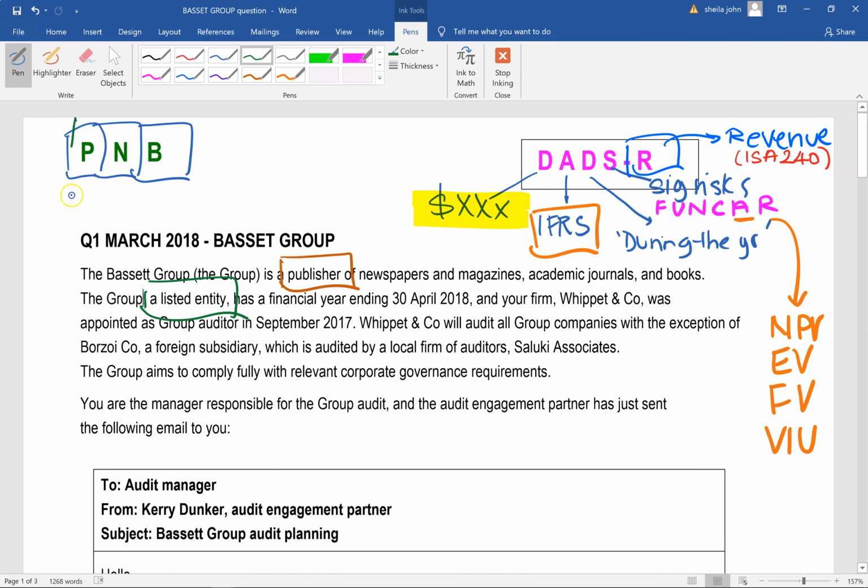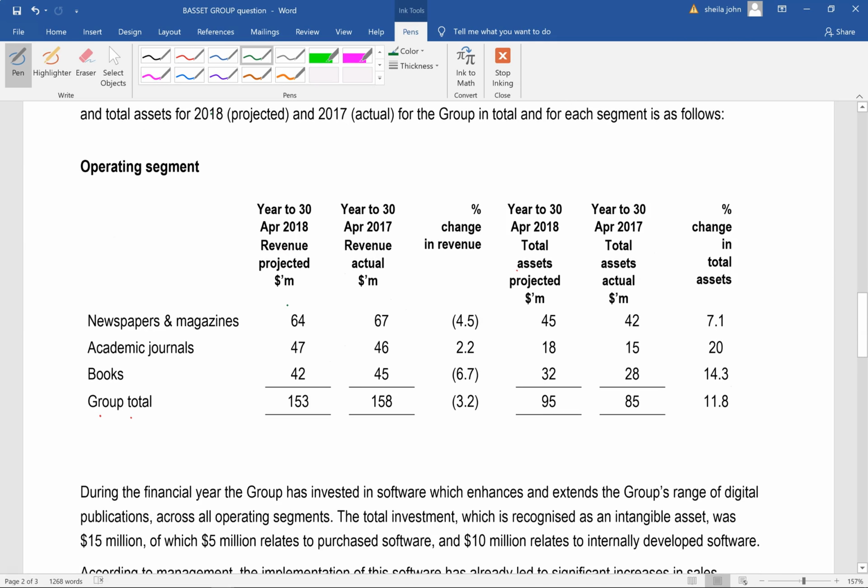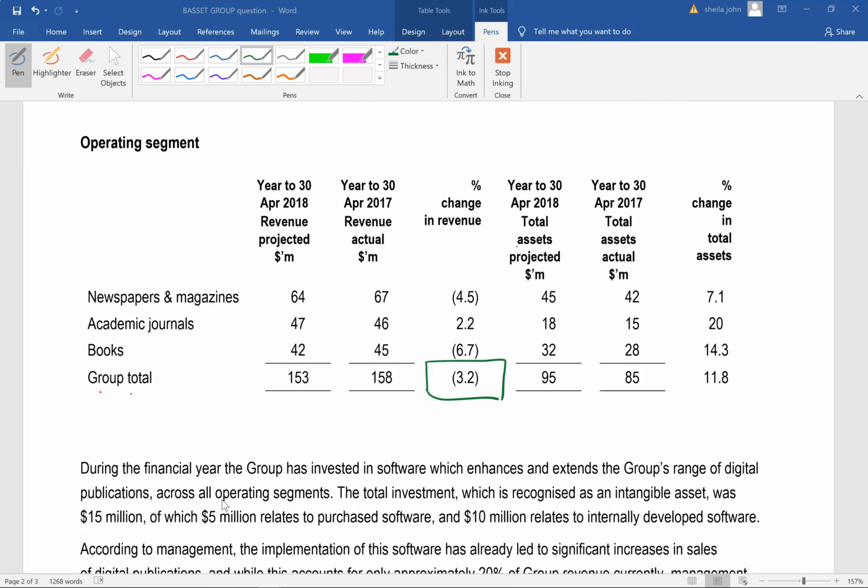And once I knew it's a listed company, I am going to have a look at the results. So here you've got some results, and we've got revenue last year, this year, and we've got total assets last year, this year. And they've not given us a PBT, at least I can't see it for the moment. And here, revenue seems to have gone down. If overall revenue has gone down by 3.2%, then it's very likely that the profit before tax would also be going down, thereby impacting your profit after tax and your earnings per share.